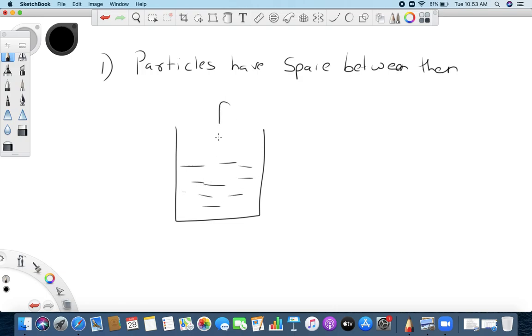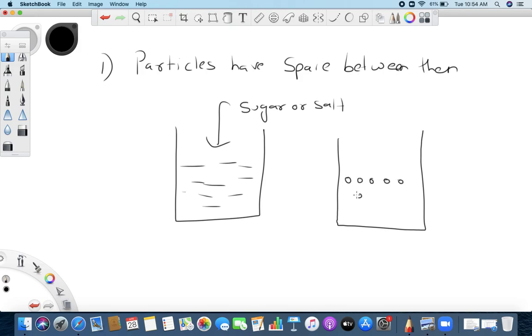Now the example I already gave you earlier: take a beaker of water and pour some sugar or salt into it. After some time when you stir, you can see the sugar or salt disappears. You can see very minute particles if you have a very close look, but if you keep on stirring and look from a little distance, where is the sugar and salt? I told you that water is made up of water molecules, those are the particles of water, and they have space in between them.